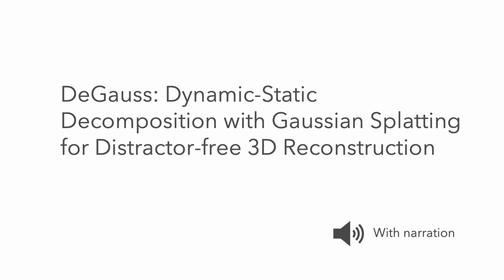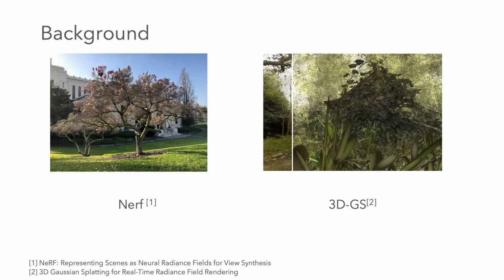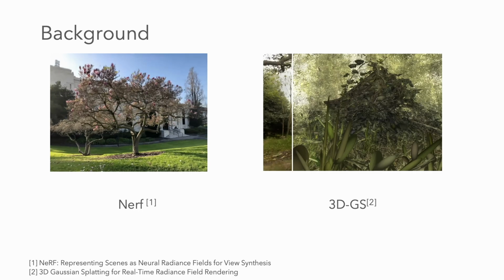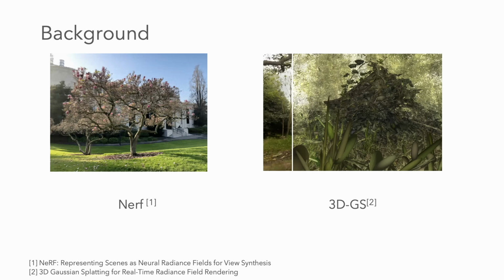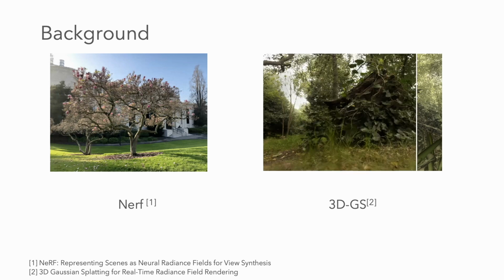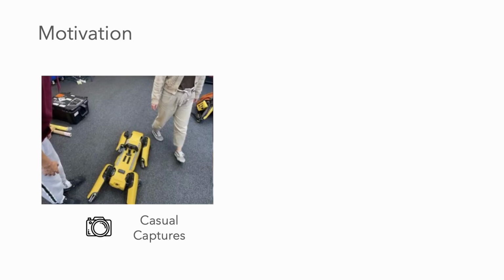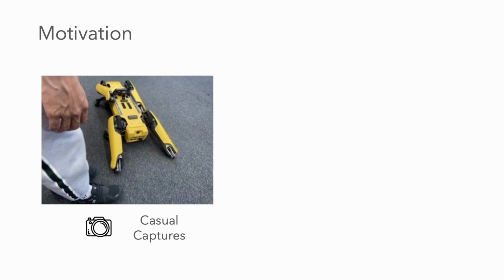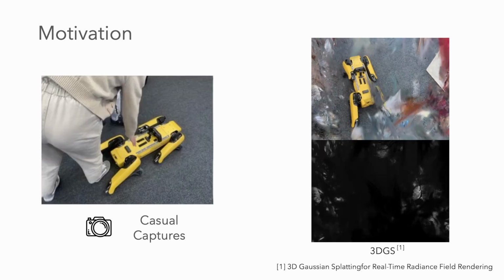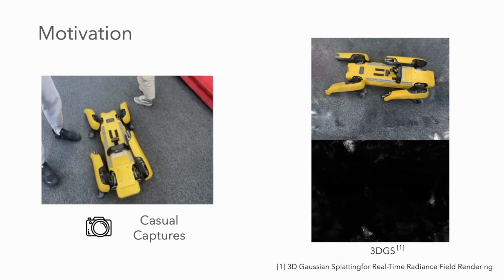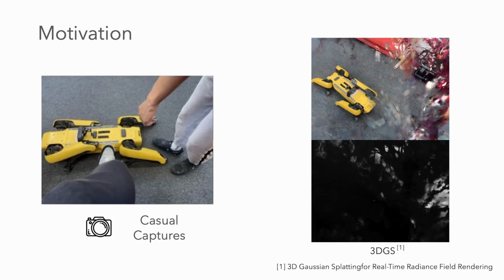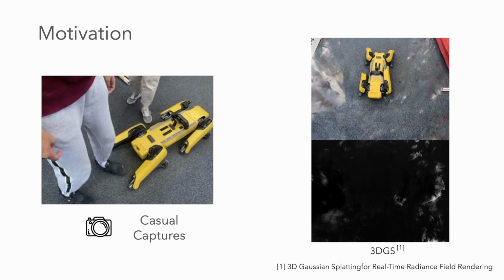We present DeGauss, dynamic static decomposition with Gaussian splatting for distractor-free 3D reconstruction. Recent advances in neural radiance fields and 3D Gaussian splatting have enabled scalable 3D scene reconstruction and high-quality novel view synthesis from image collections. However, these methods struggle to generalize to casual captures containing dynamic elements, such as moving objects and humans. In such cases, dynamic content is often modeled as view-dependent artifacts, resulting in a lot of floaters in the reconstructed scene.